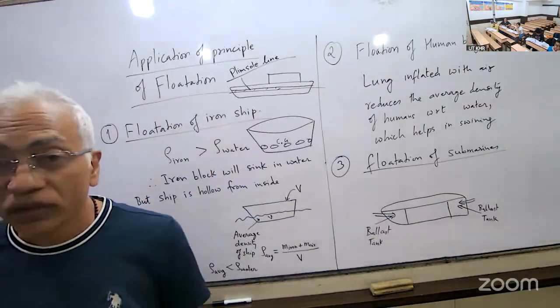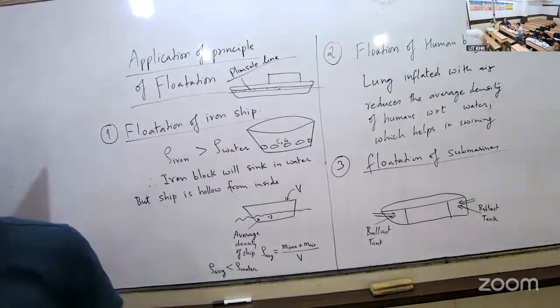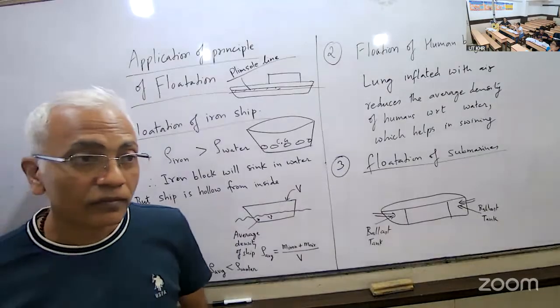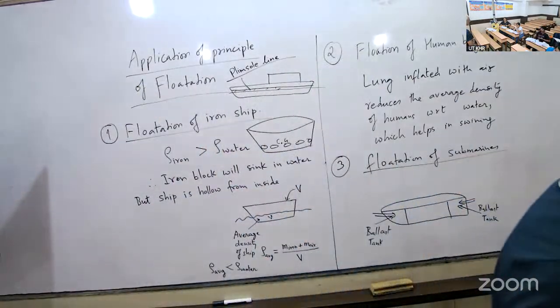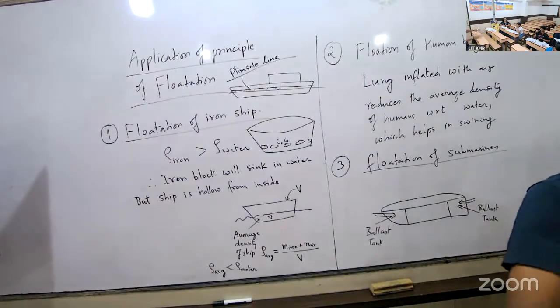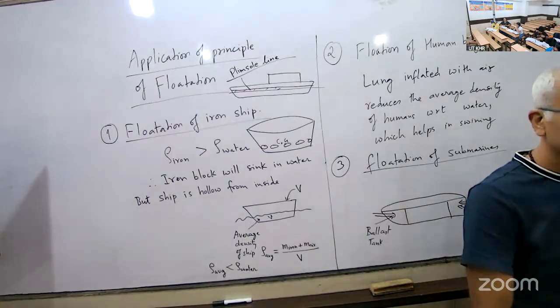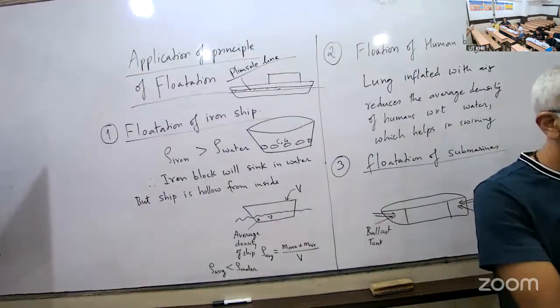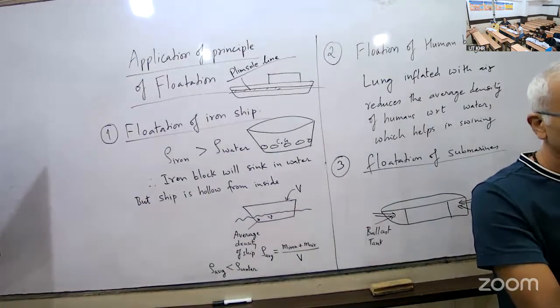Flotation of iceberg. Now what about iceberg? What is the density of ice with respect to density of water? Floats. That's why the iceberg floats. But the problem with the iceberg is 90% or more is underwater. Well, that's why you say that what is visible is the tip of the iceberg.